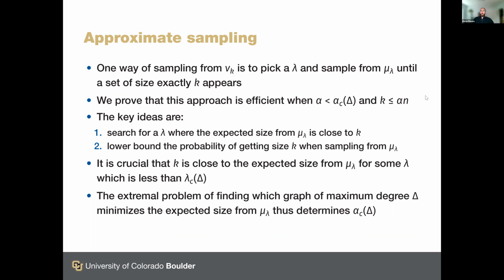So I don't have time to go into the details, but I just want to highlight that that's where the extremal combinatorics problem comes in. So this sketch shows roughly how our approximate sampling algorithm works, and there's a standard simulated annealing technique which has been used many, many times for turning this into an approximate counting algorithm.